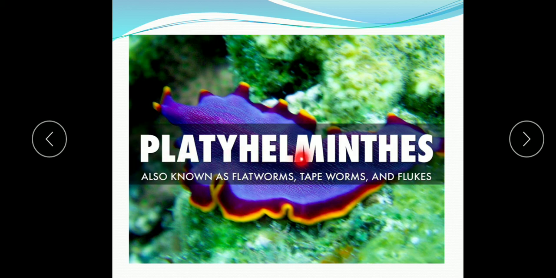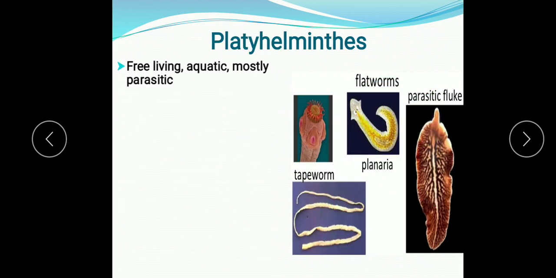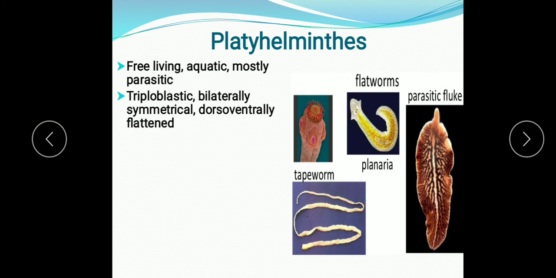This Platyhelminthes is also known as the flatworms, tapeworms and flukes. So the organisms which come under the phylum Platyhelminthes are flatworms, tapeworms and flukes. Platyhelminthes has these key features. They are free living, aquatic, mostly parasitic forms, and the body is triploblastic, bilaterally symmetrical, dorso-ventrally flattened.